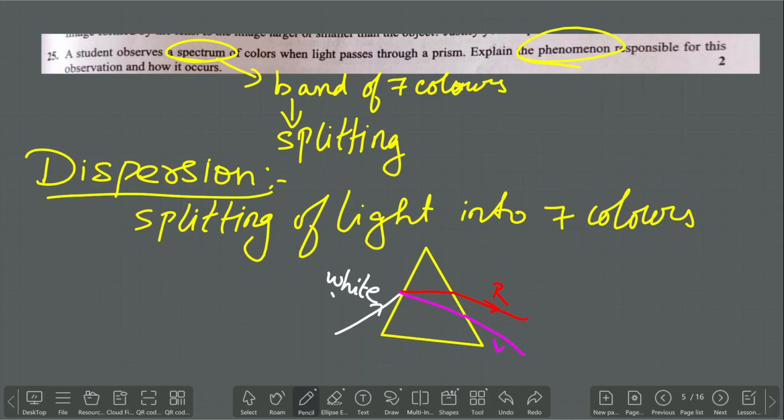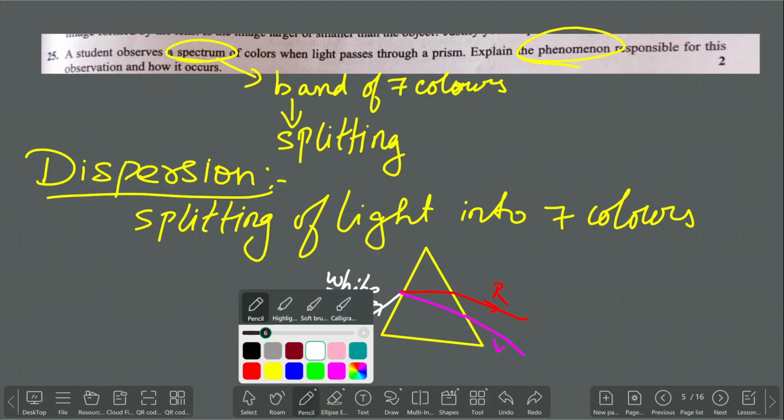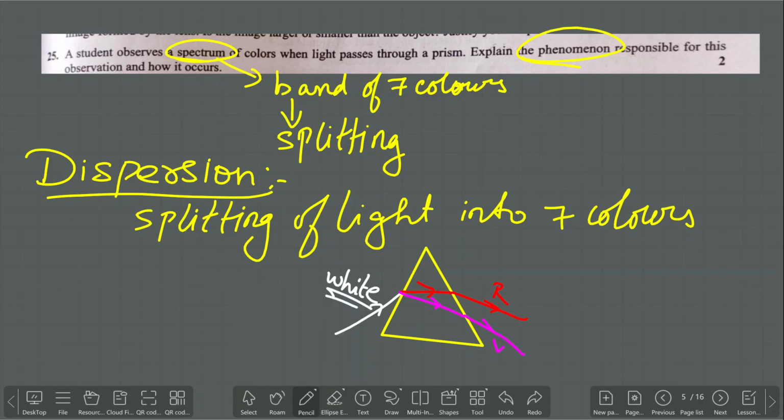The reason it is white is that it is a polychromatic light. So here you need to mention the arrow marks correctly. If you are not mentioning the arrow marks, they will reduce the marks. Okay. Next.